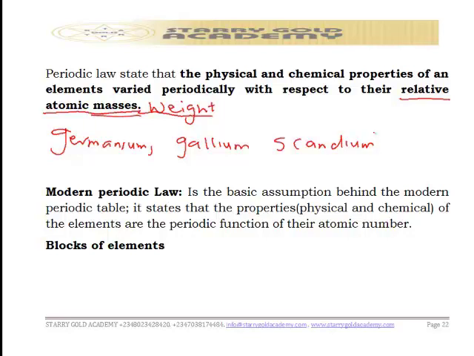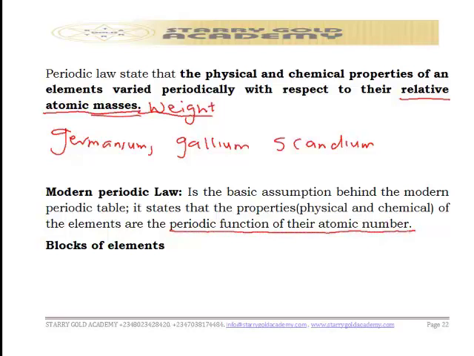It states that the properties, the physical and chemical properties of elements, are the periodic function of their atomic number. So please note this: the periodic function of their atomic number.